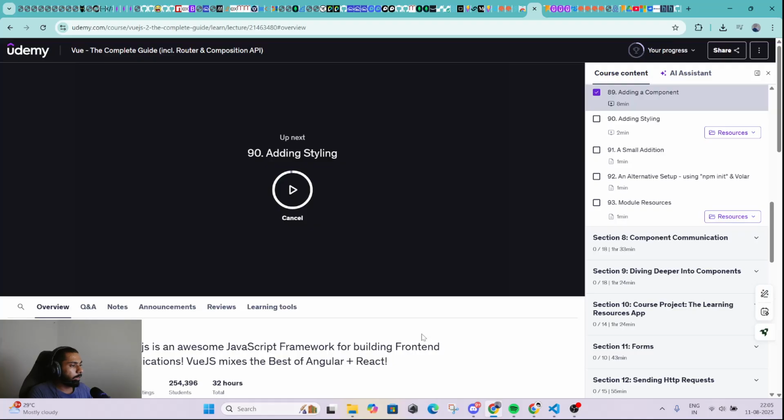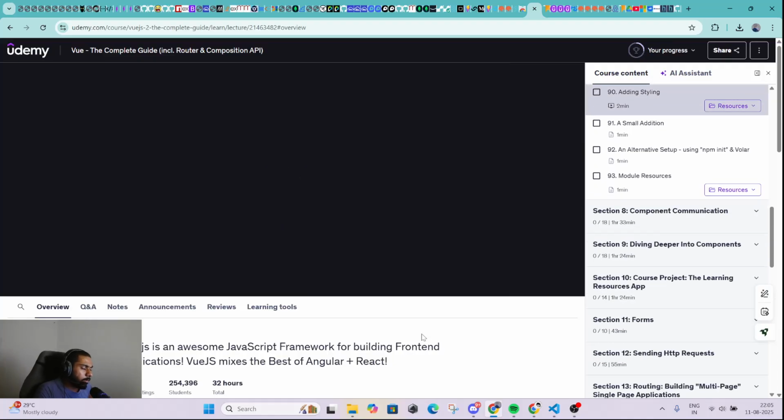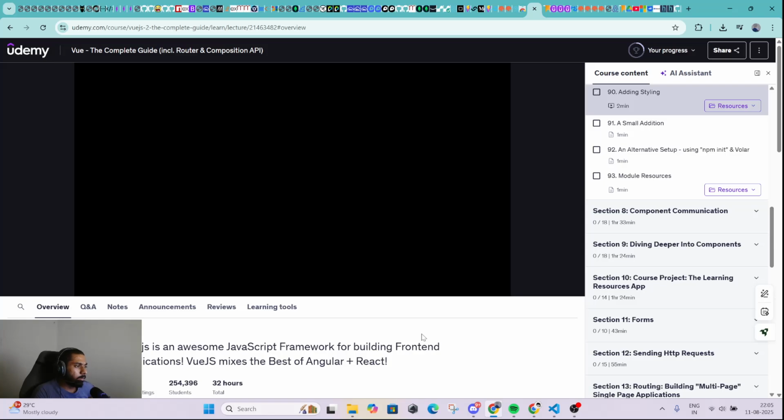I think what I had done was not totally similar. So let's now work on the styling, because at the moment this is quite ugly. There are different ways of adding styling, but I will show you the way you will most commonly use and which is the recommended way.